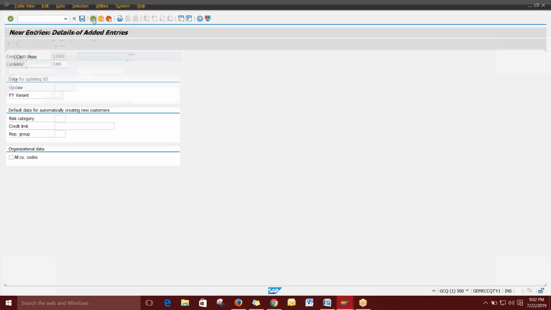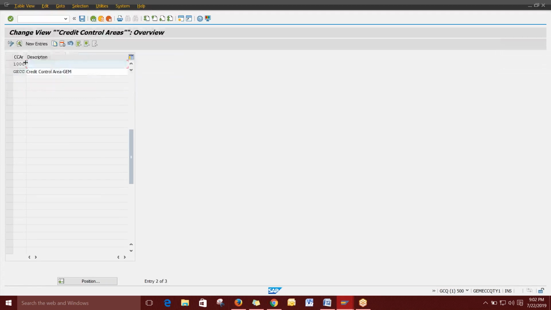Yes, and you can see it is the code. I'm just giving a name here, anything. So it is a test credit control area. Okay, yes, so that's it.